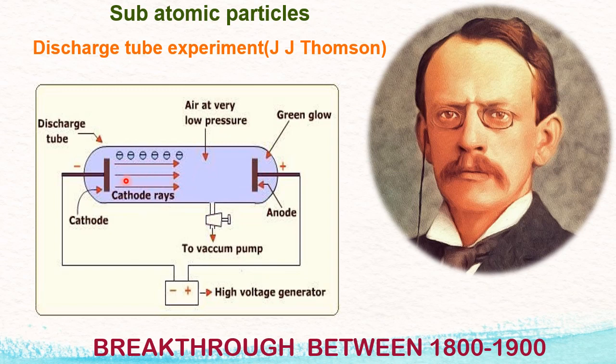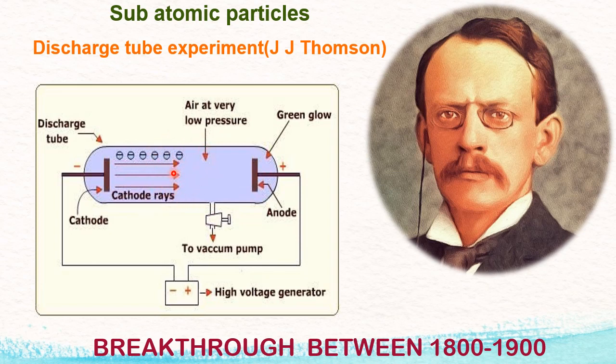Gases exert pressure, we all know. So where there is a gas, there is a pressure. Best example is what? Our atmosphere. Atmosphere contains many gases. All those gases exert pressure, and because of that, atmospheric pressure is equal to 760 millimeter mercury. Now here he was doing one small experiment on gases.